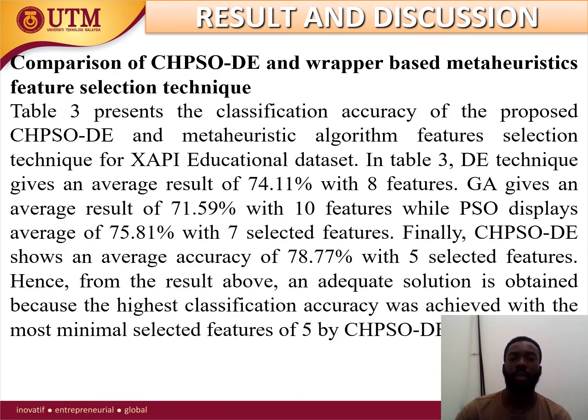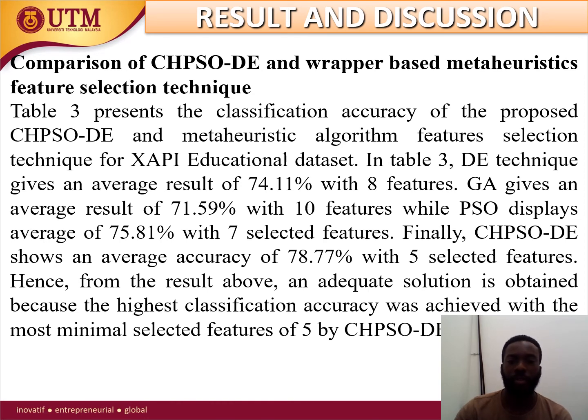Now we compare our proposed algorithm with wrapper-based metaheuristic feature selection techniques such as DE, GA, and PSO. DE means differential evolution, GA means genetic algorithm, and PSO means particle swarm optimization.